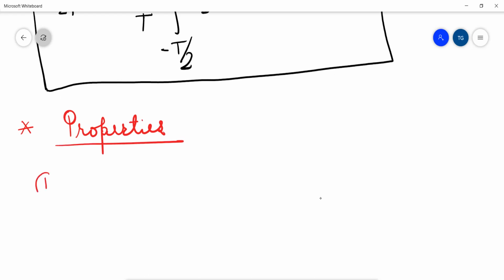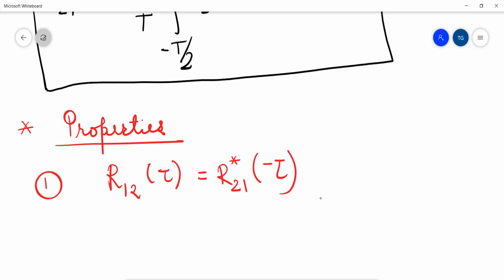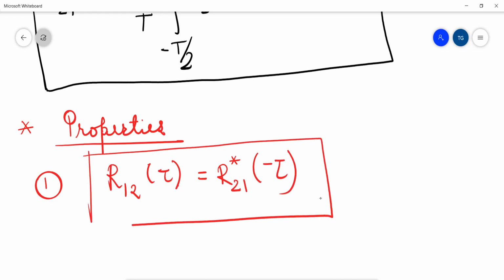The first property states that the two signals exhibit conjugate symmetry. That means R12 of tau is equal to the complex conjugate of R21 of minus tau. This is my conjugate symmetry.